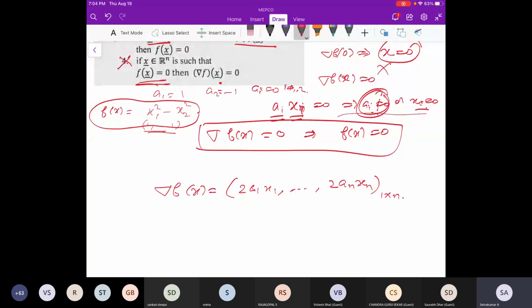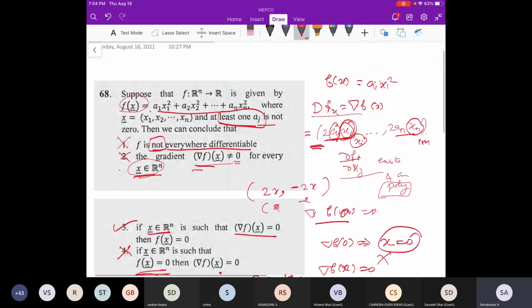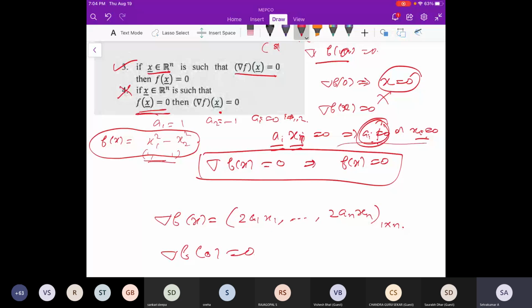Second, you can check that when x is equal to 0, I will get the 0 matrix. Every coordinate x1, x2, etc., xn is 0. So totally del f of 0 is 0. But here they have given that for every x, del f of x is non-zero. That is false.